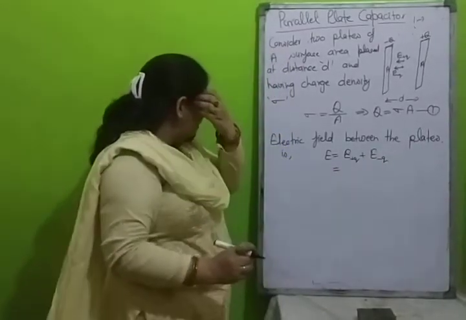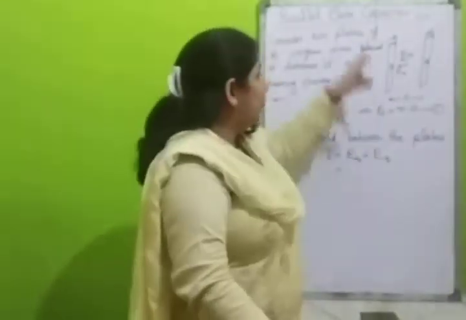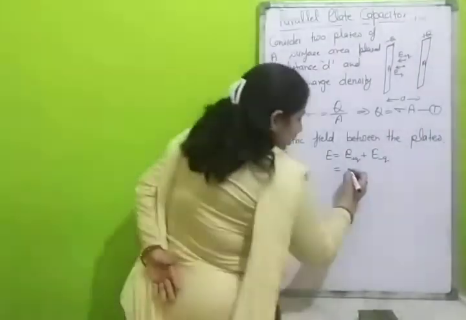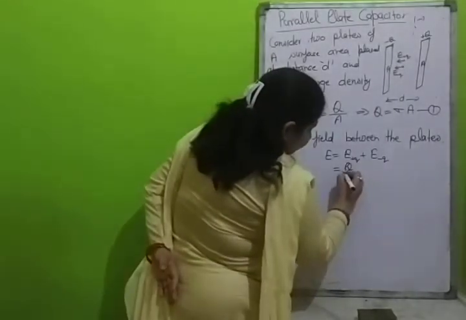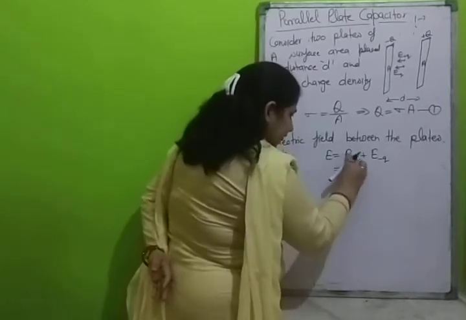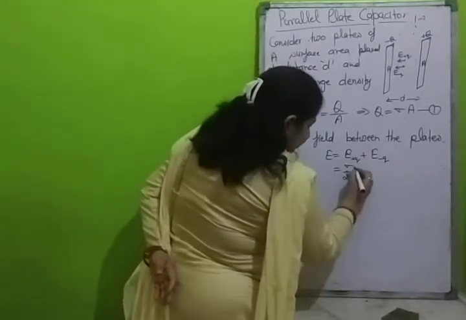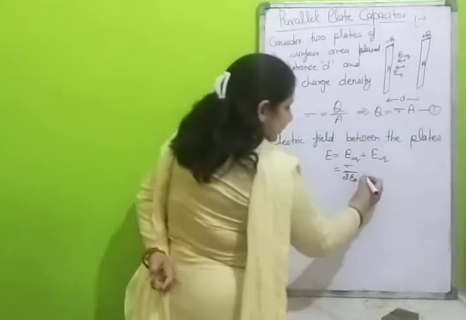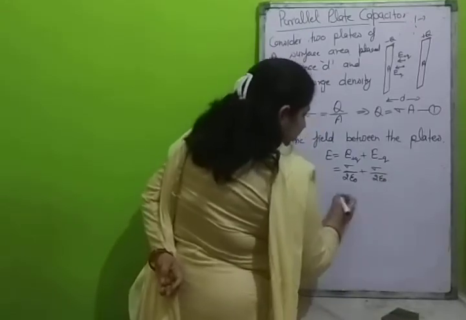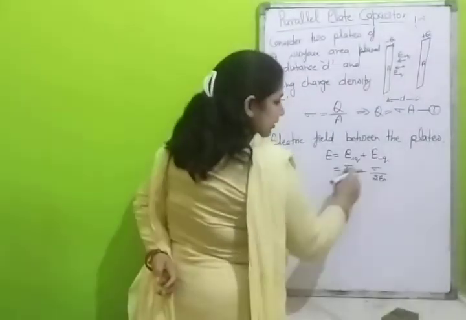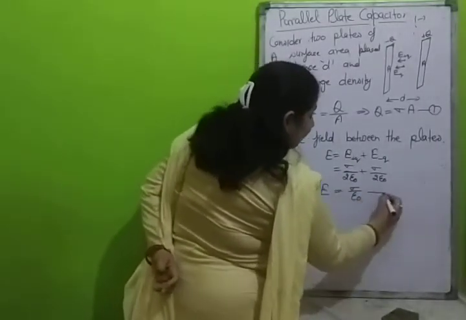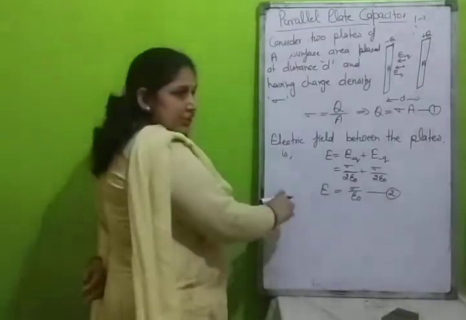And what have we done? The electric field due to a parallel plate, according to Gauss theorem, is Q upon 2 epsilon naught. No, not Q, in terms of sigma I have sigma upon 2 epsilon naught. Then again due to the second plate sigma upon 2 epsilon naught, and then adding both, we have full sigma upon epsilon naught. This is the electric field between the plates. This is the second relation.